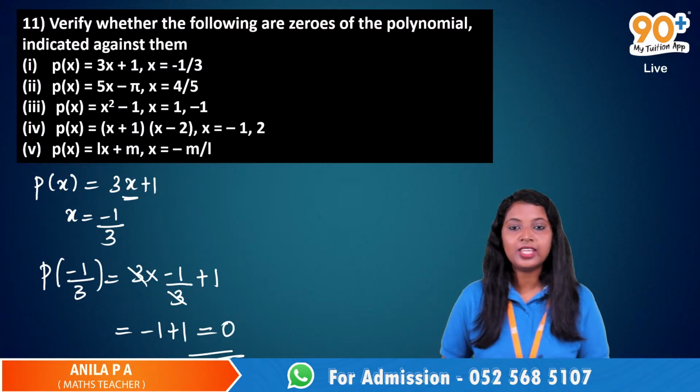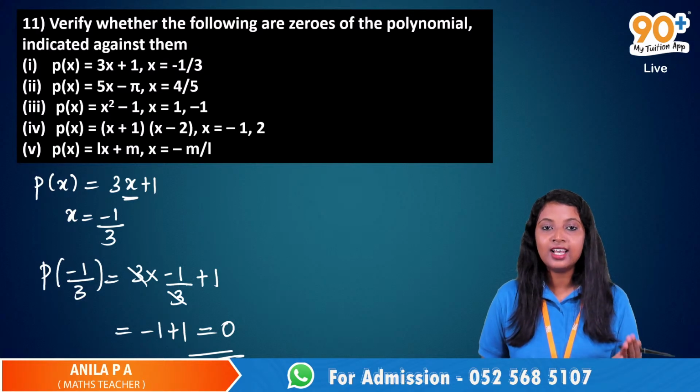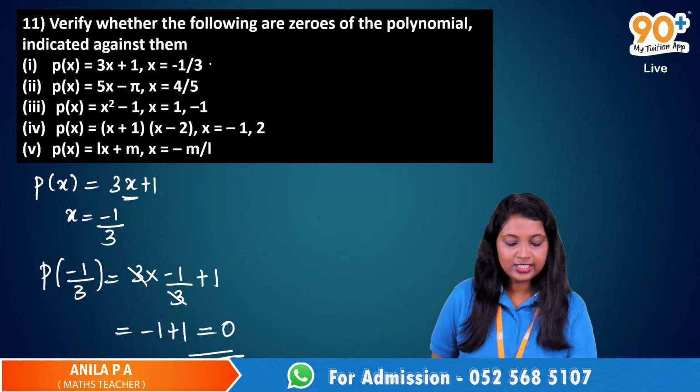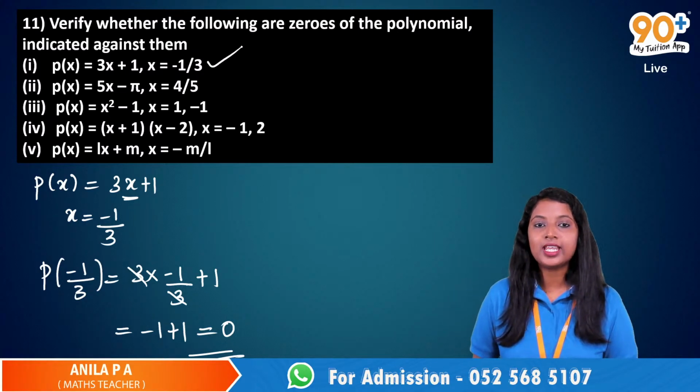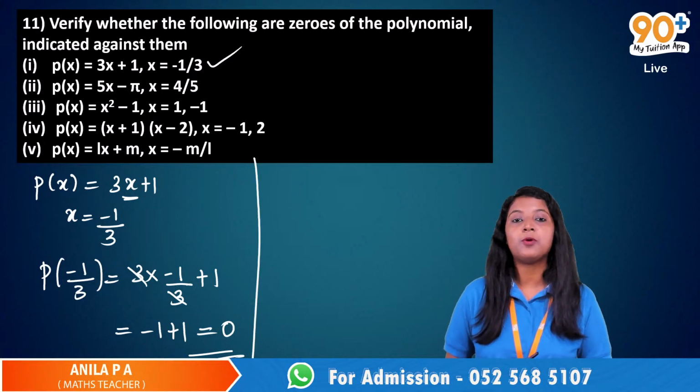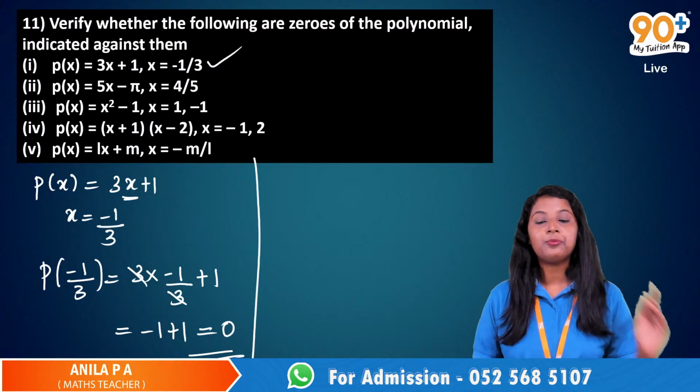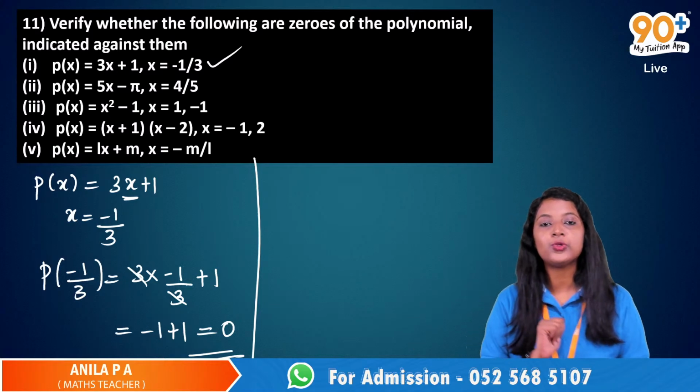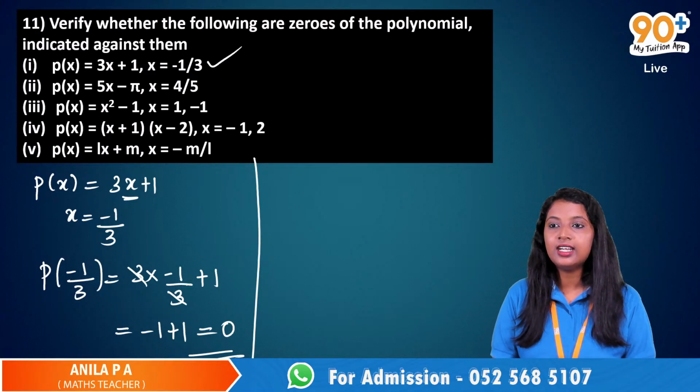So we can conclude that this minus 1 by 3 is a zero, right? Yes, ma'am. So this number x is equal to minus 1 by 3 is a zero of this polynomial because p of minus 1 by 3 is equal to 0. Is that clear? Any doubts?